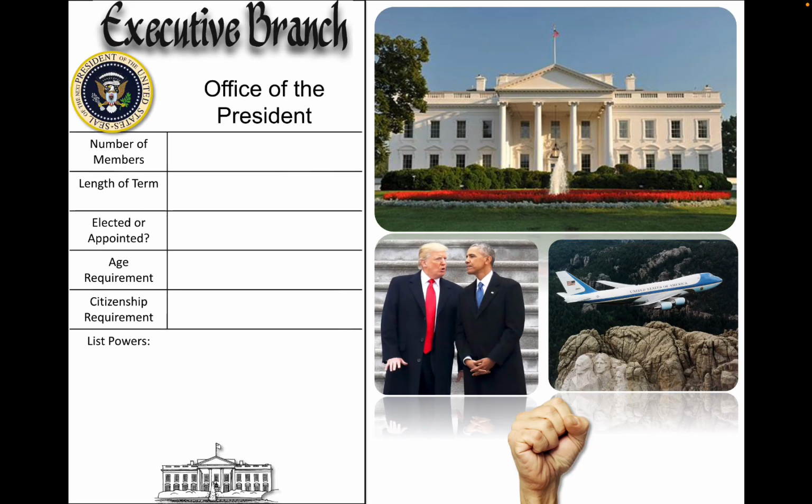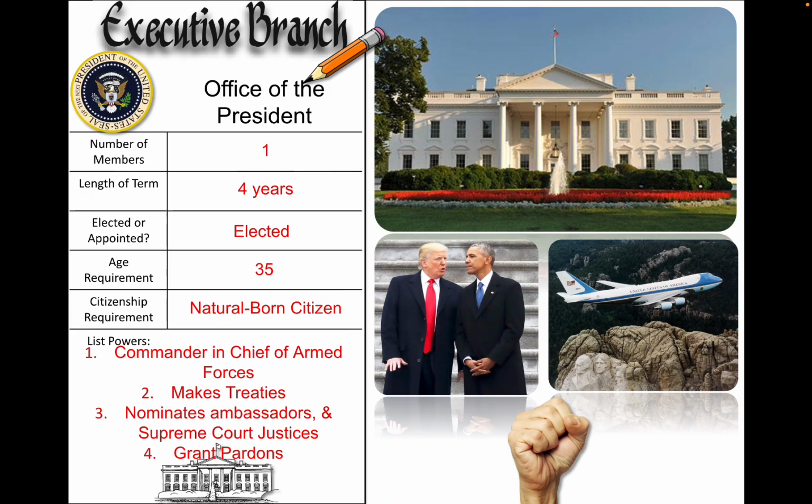Executive branch, also known as the office of president. What's the number of members? 1. What's the length of term? 4 years. Elected or appointed? Elected. Age requirement for president? 35. Citizenship requirement for president? Natural-born citizen. Listed powers. First, Commander-in-Chief of Armed Forces. Second, makes treaties. Third, nominates ambassadors and Supreme Court justices. Fourth, grants pardons.